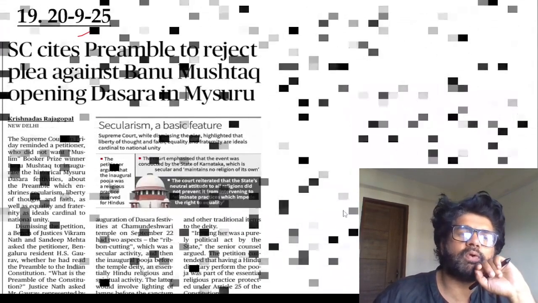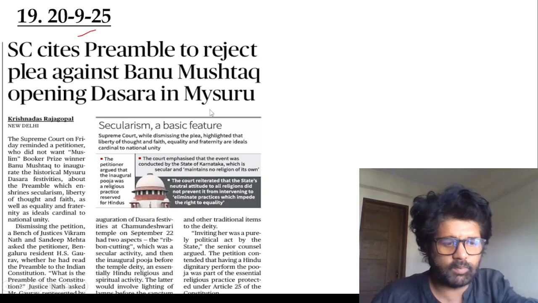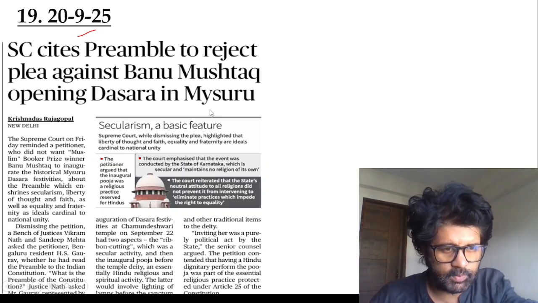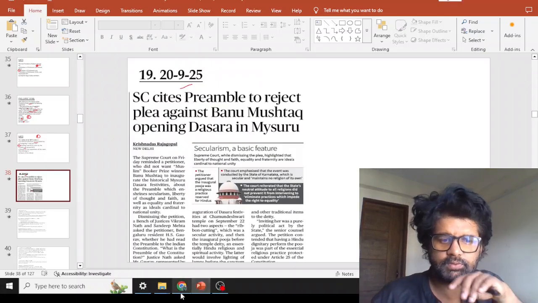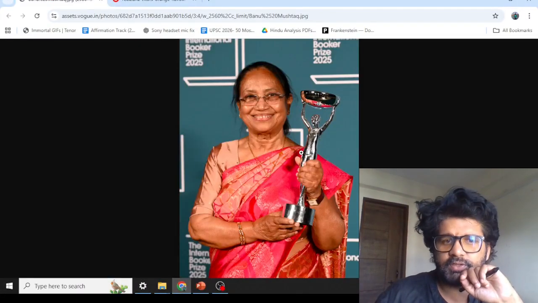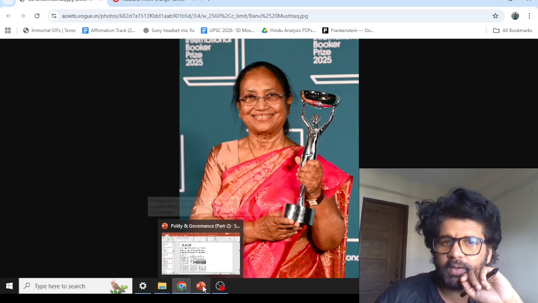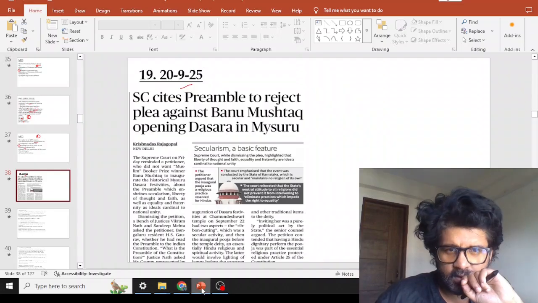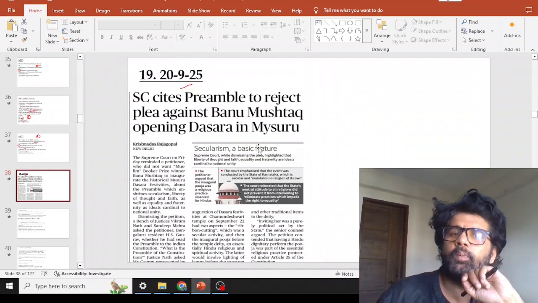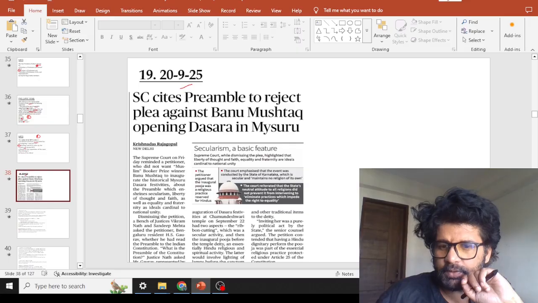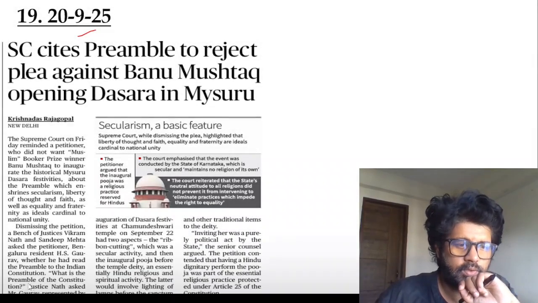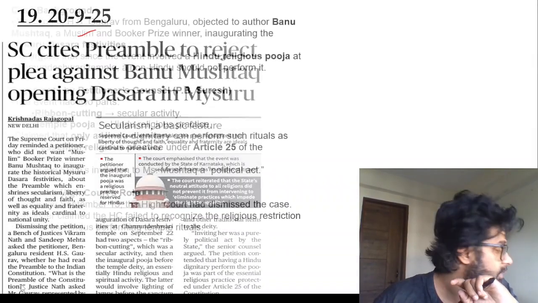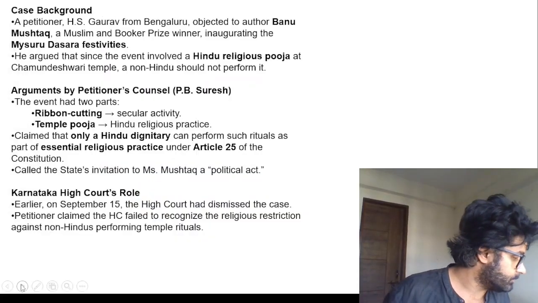So here Supreme Court is citing, like there is a ma'am called Banu Mushtaq. She's a Booker Prize winner, if I'm not wrong, a very famous writer. She's a Muslim. She was the 2025 winner, and she was invited by the Karnataka government for opening the Dashara festival, and many people did not like it. They were like, no, Dashara festival is a Hindu festival. Why should a Muslim woman come and see this?